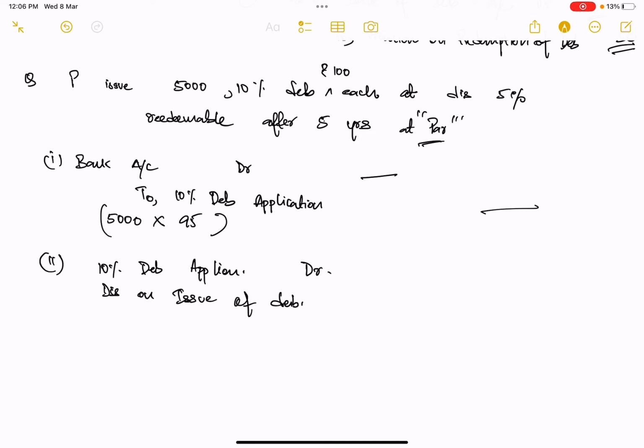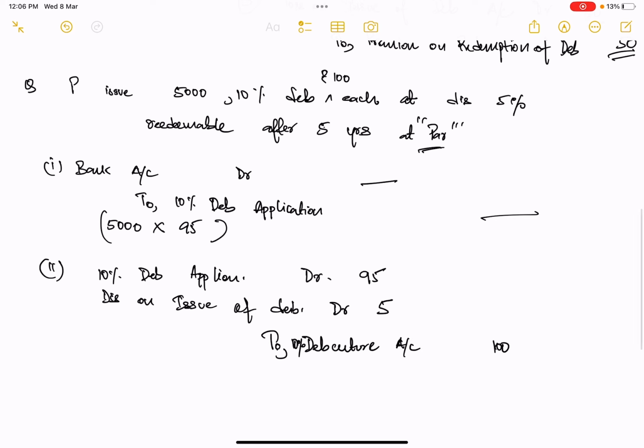So this means debenture application received is 95, the discount that is offered is 5 rupees, and on the credit side you will be writing down to 10% debenture account, let's say 100 rupees, right? So this is how you will be recording. Now since this is being redeemed at par, like I said, no additional entries are required to be made. So these will be the journals that you will be recording for this.